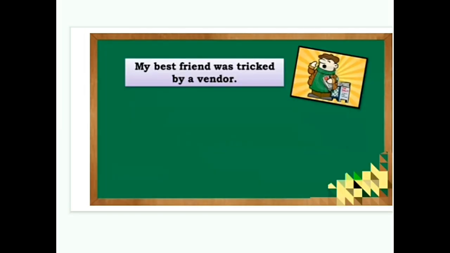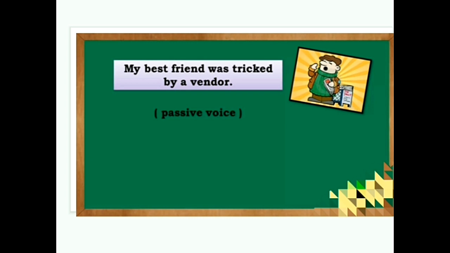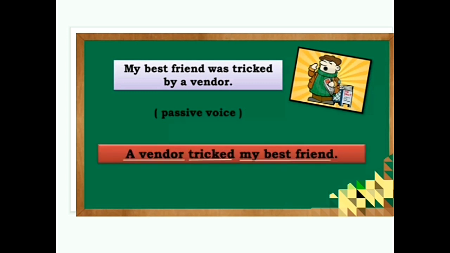My best friend was struck by a vendor. So here what voice is it? Yes, Rachel, very good. That is passive voice. Now we are going to change it into active voice. A vendor struck my best friend. A vendor is the subject, then the verb and the object. My best friend is the object.